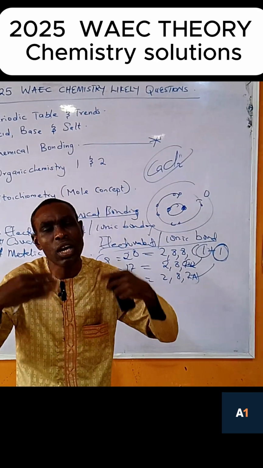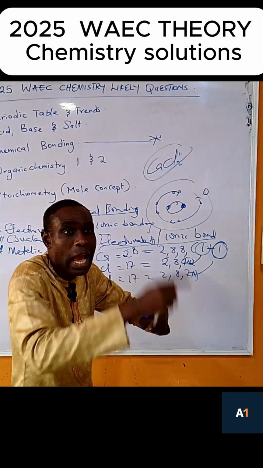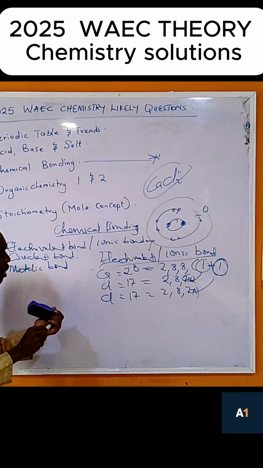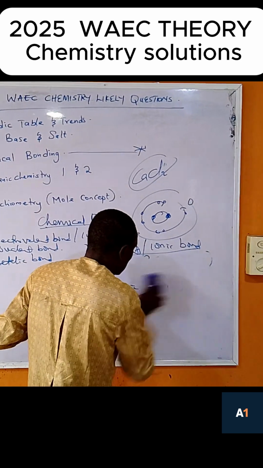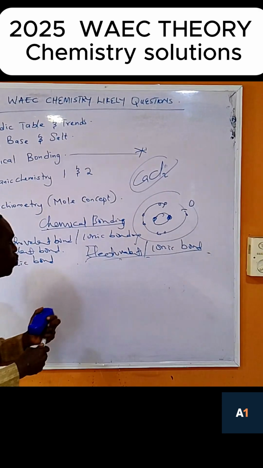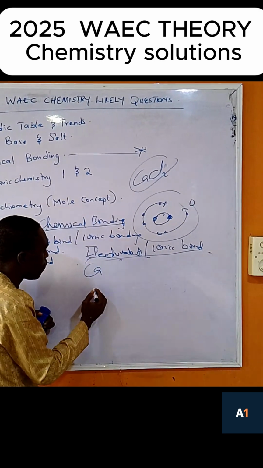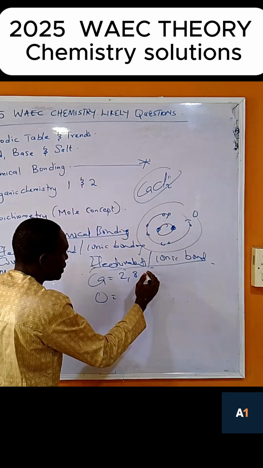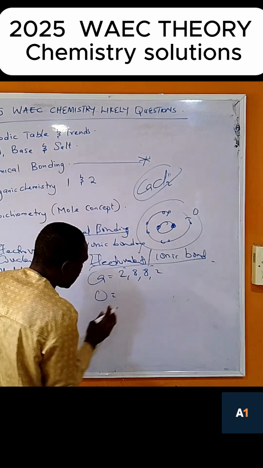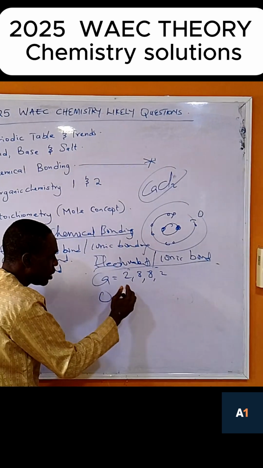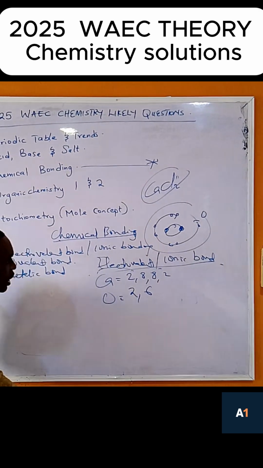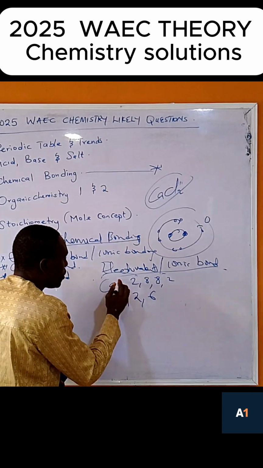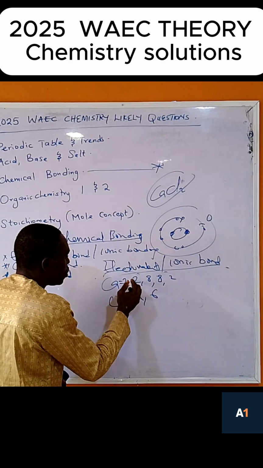Because if you check, they will say what is the chemical formula of, and they can list like 3. You should list it out. This is how you can do it at the back of your paper to check. Let me do 2 more. Let's say we want to know how calcium and oxygen form. So let's do it like 2, 8, 8, 2. Now if you look at this critically, we say 2, 6. The atomic number of oxygen is 8, and the atomic number of calcium is 20.